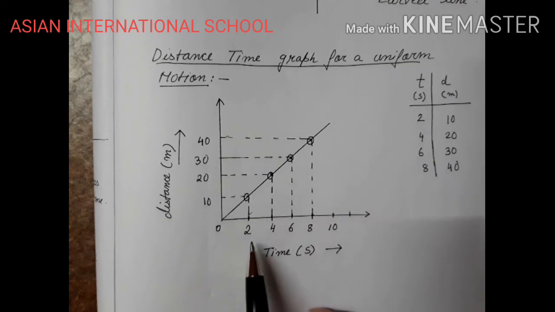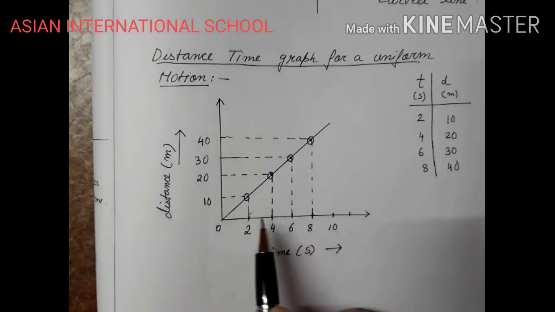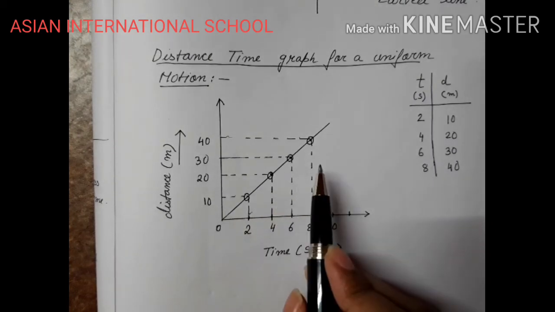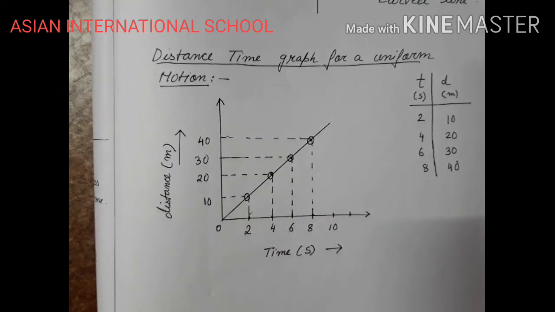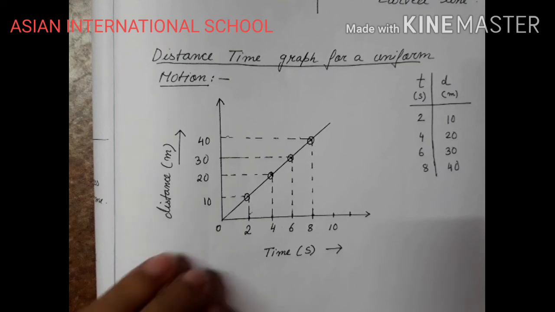If we plot it, equal distance in equal time interval, so it is increasing constantly, and if something increases constantly, then we will get a straight line. Anything which increases constantly, then we will get a straight line. Okay.